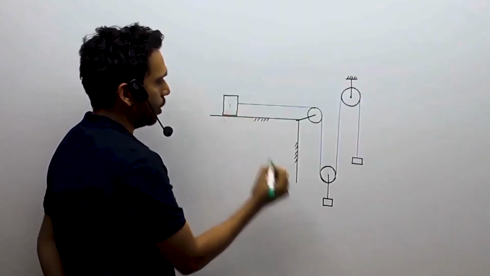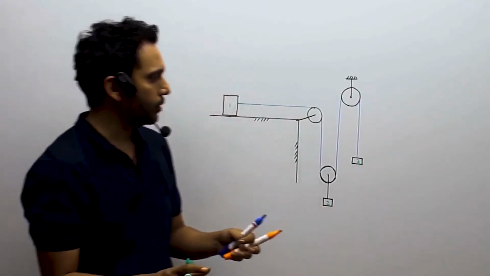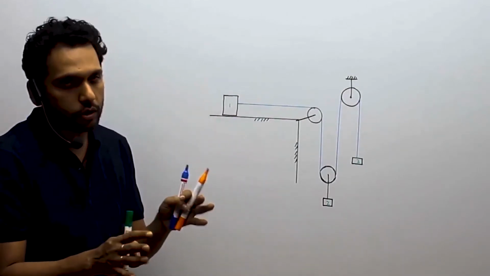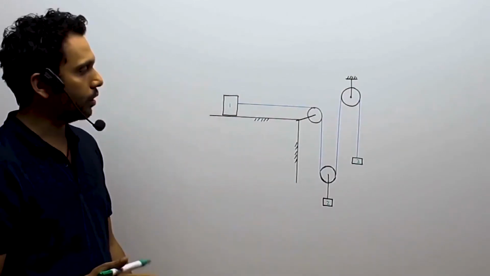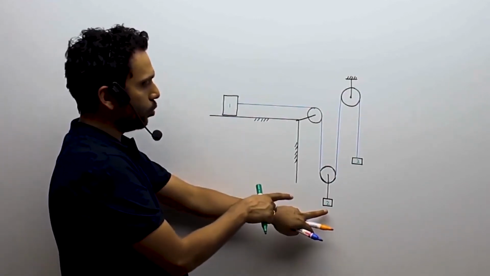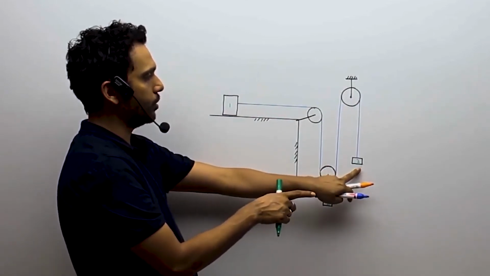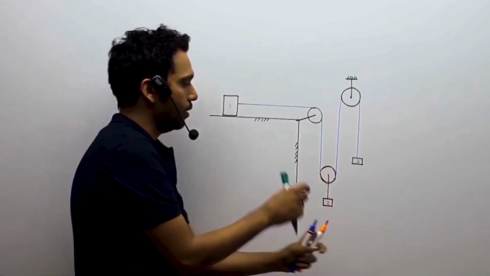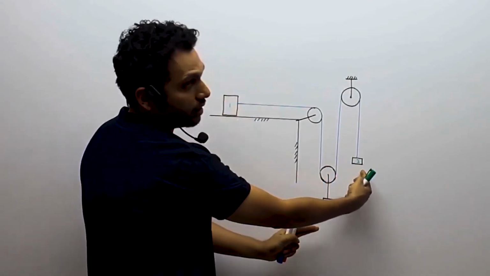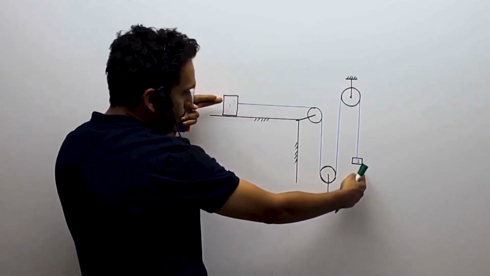So let us call this body 1, this is body 2, this is body 3. Now what you can note over here is, unless I know the movement of two bodies, I don't know how much the third body will move. Say body number 3, that's the easiest to imagine, was stationary and I move body number 1. Then body number 2 is going to go with a certain velocity, depending on the velocity of body number 1.